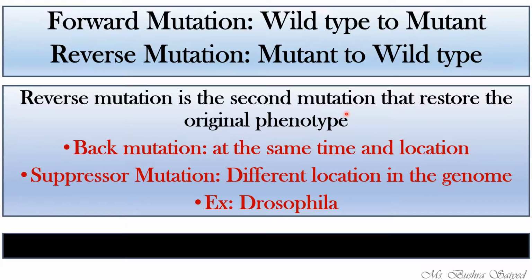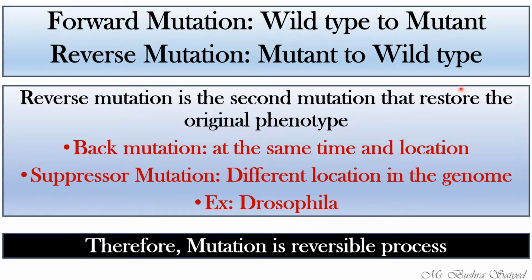So what we can say from here, as I have already told, is that our body has the capacity to reverse the mutation, to convert the mutant type into wild type. So we can say that mutation is a reversible process. It is not irreversible, but it is a reversible process where the mutant gene or the mutant phenotype can be converted into a normal phenotype.